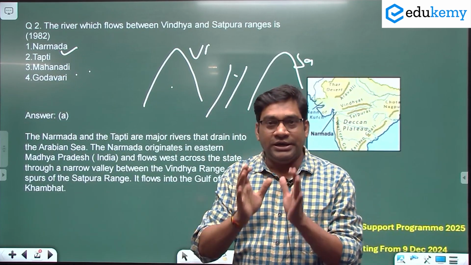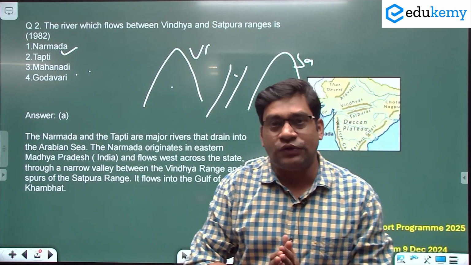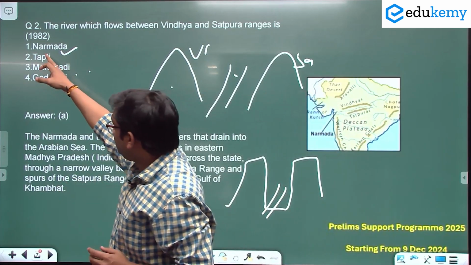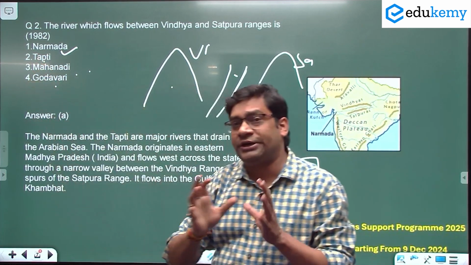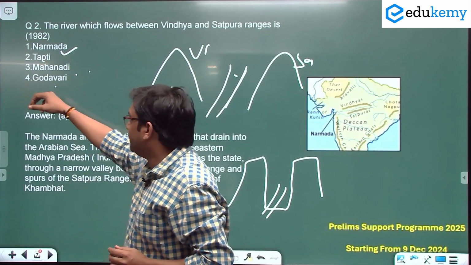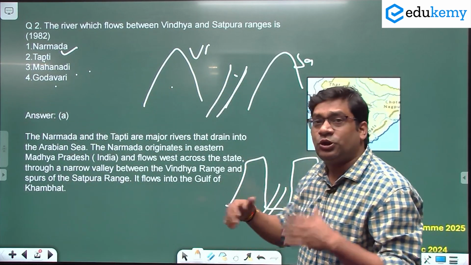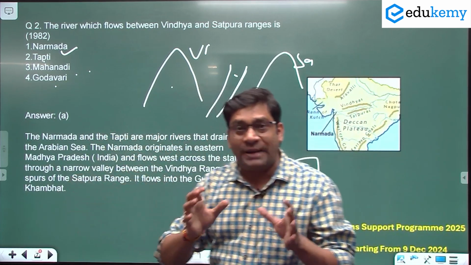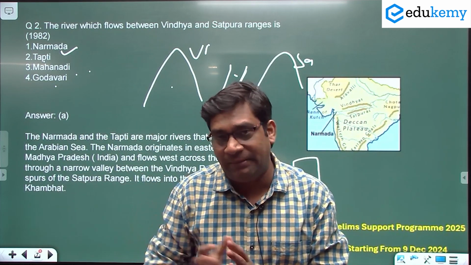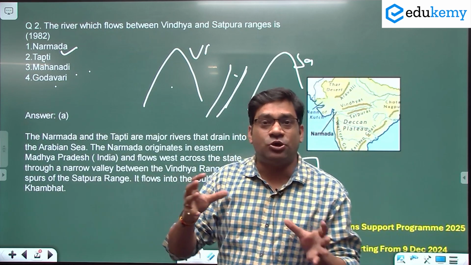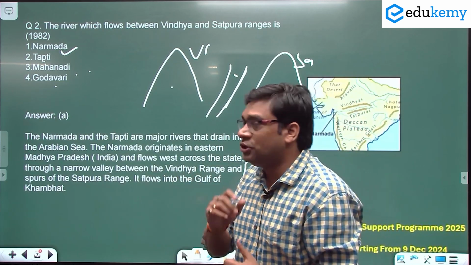See, in the exam they may ask, which of the following rivers flows in the Rift Valley? Here both the Narmada and Tapi rivers flow in the Rift Valley. Most students will be confused by option 2 also, because the Tapi river flows south of the Satpura range. So don't be confused. You must see the Indian physical map. आपको बार बार देखना होगा रिवर्स का ओरिजिन कहां से हो रहा है, किस किस दो माउंटेन के बीच में फ्लो हो रहा है. That is the most important thing.